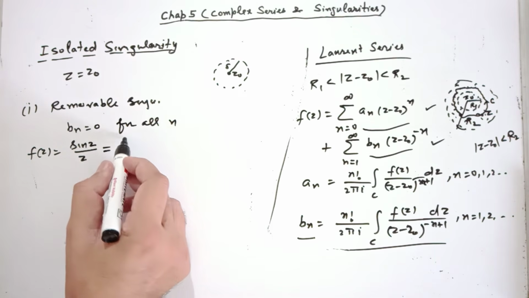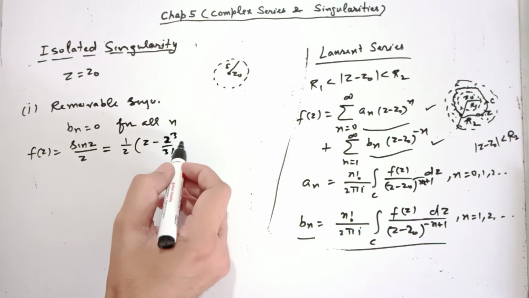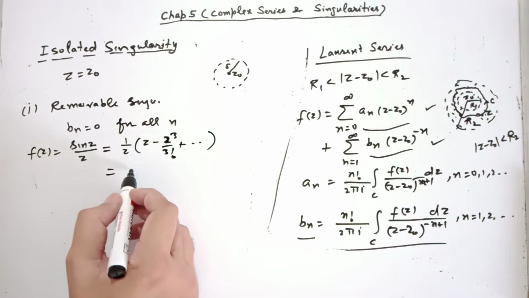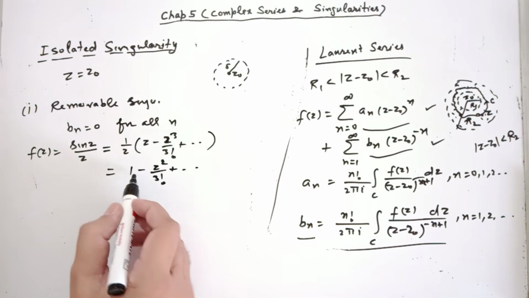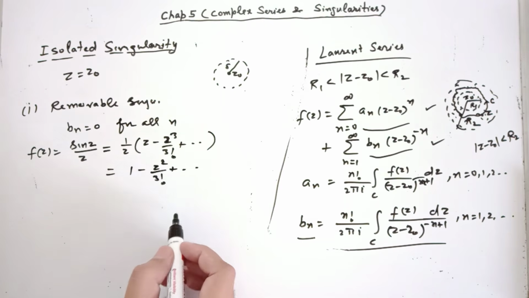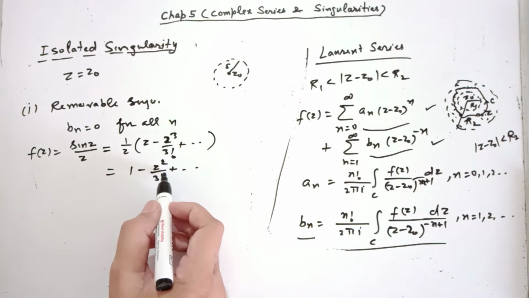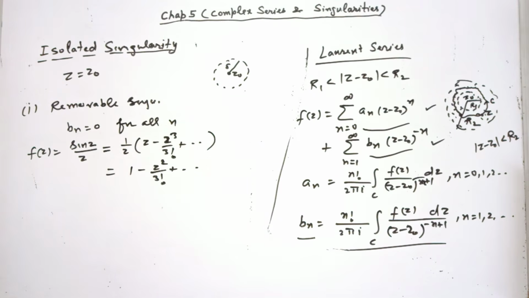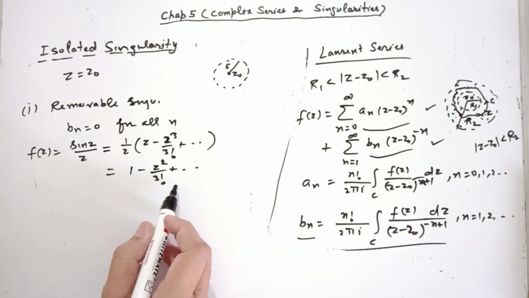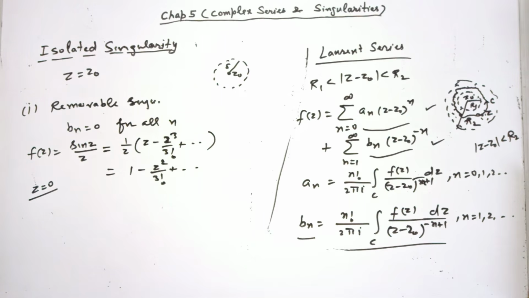What do you get? z minus z cube over 3 factorial plus and so on. From this we have 1 minus z square over 3 factorial and so on. So you see there is no term with negative power of z, meaning all bn's are 0. You have all terms in the series about z equal to 0 with positive powers of z only, correct? So in this case all bn's are 0. So the singularity z equal to 0 is removable. It is called a removable singularity.